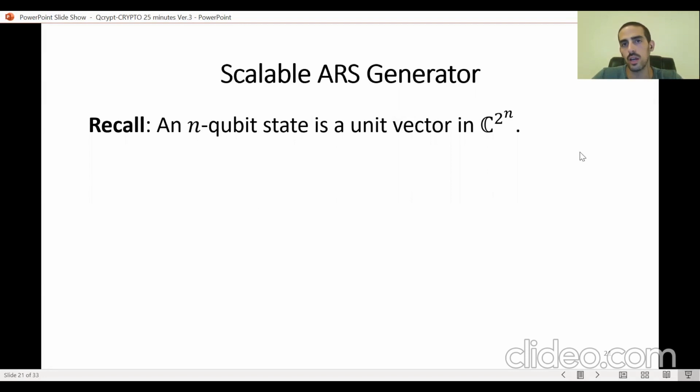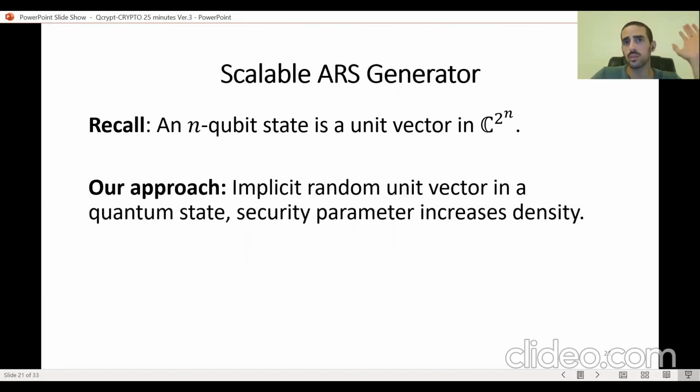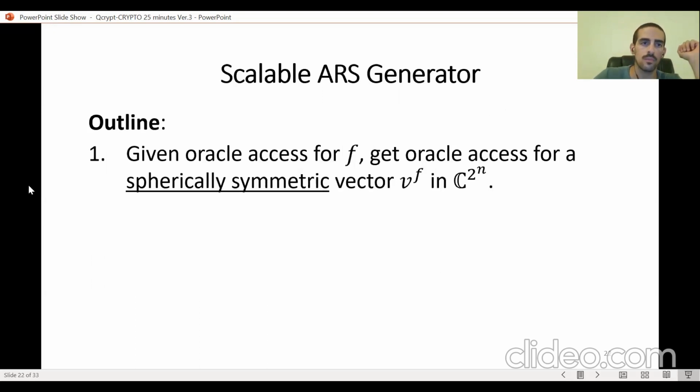One thing that's going to help us with intuition is maybe the most basic fact in quantum information: the space of n-qubit quantum states corresponds to the unit sphere in complex space of 2 to the n dimensions. Now, our approach is going to be very natural and in accordance with this fact. We're going to attempt to sample a unit vector on the sphere as a quantum state, and the security parameter is only going to increase the density on this sphere of all n-qubit quantum states.